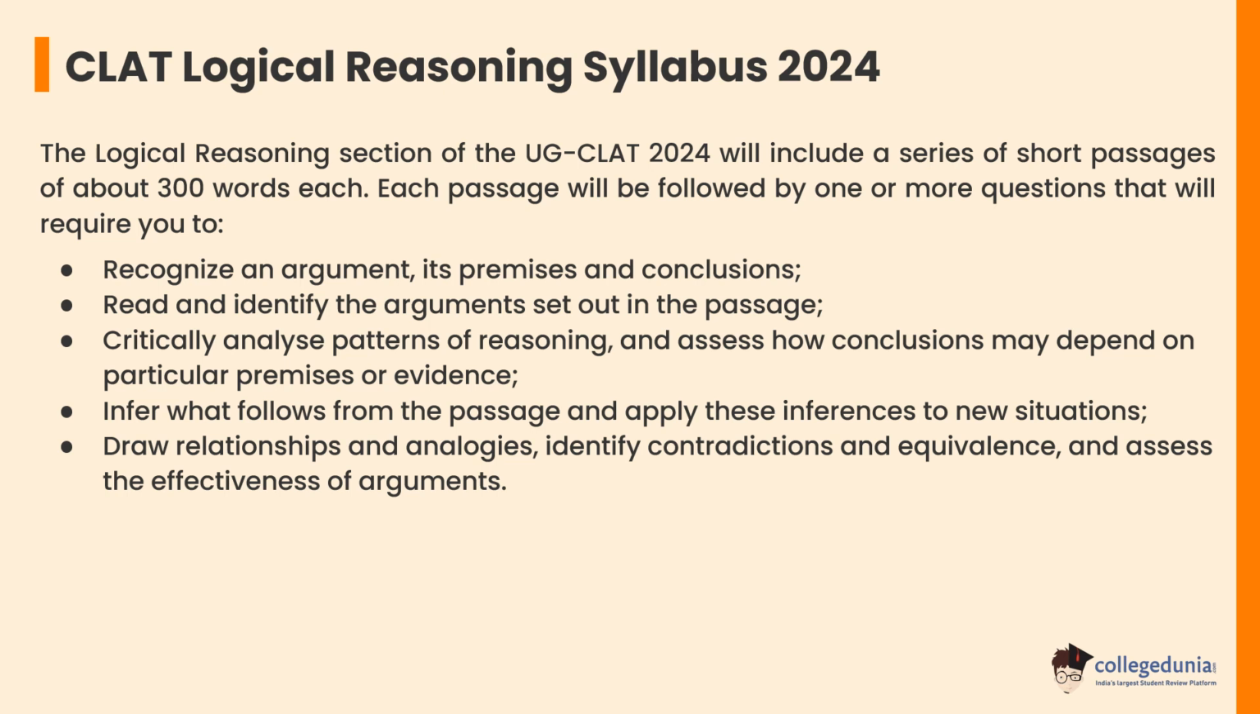The logical reasoning section of the UG CLAT 2024 will include a series of short passages of about 300 words each. Each passage will be followed by one or more questions that will require you to recognize an argument, its premises and conclusions. Read and identify the arguments set out in the passage. Critically analyze patterns of reasoning and assess how conclusions may depend on particular premises or evidence. Infer what follows from the passage and apply these inferences to new situations.